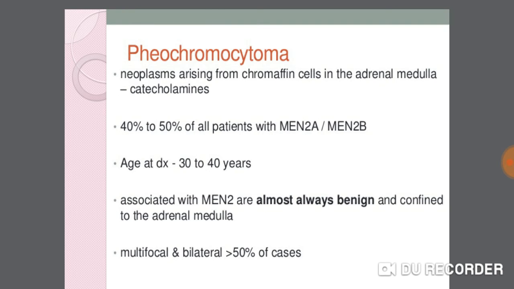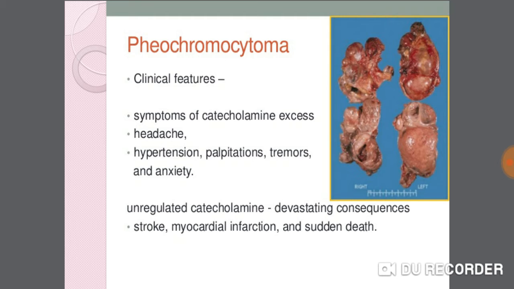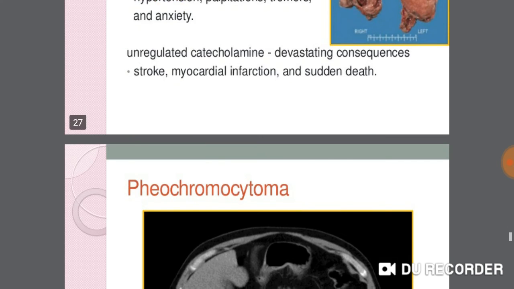40% to 50% of patients with MEN syndrome 2A and 2B are affected. Age at diagnosis is 30 to 40 years. Tumors associated with MEN syndrome 2 are almost always benign and confined to the adrenal medulla. They are multifocal and bilateral in greater than 50% of cases. This picture shows pheochromocytoma. Clinical features include symptoms of catecholamine excess: headache, hypertension, palpitation, tremors, and anxiety. Unregulated catecholamines have devastating consequences: stroke, myocardial infarction, and sudden death.